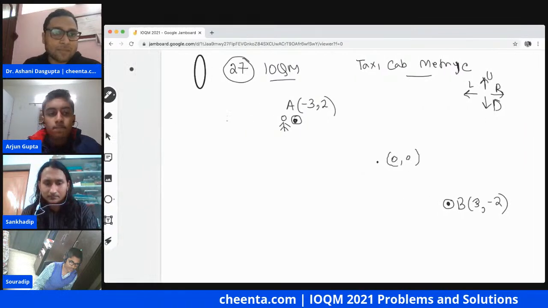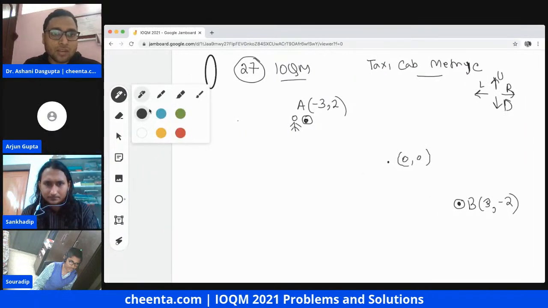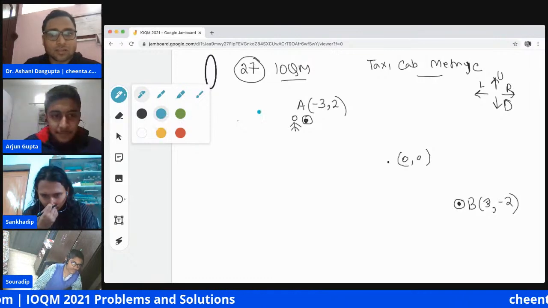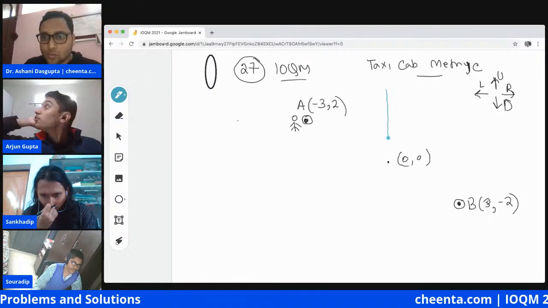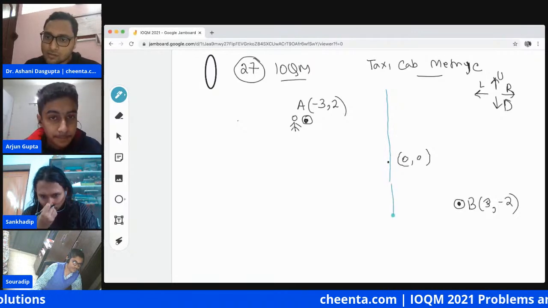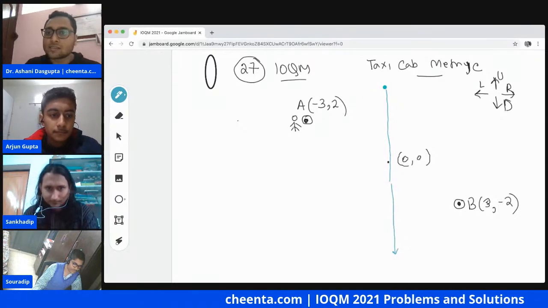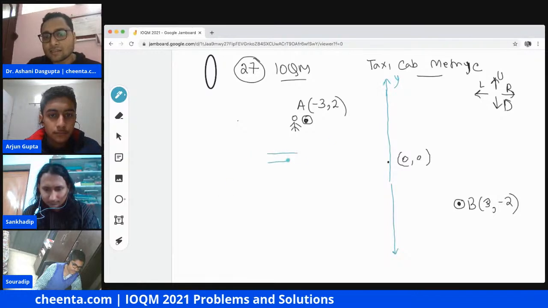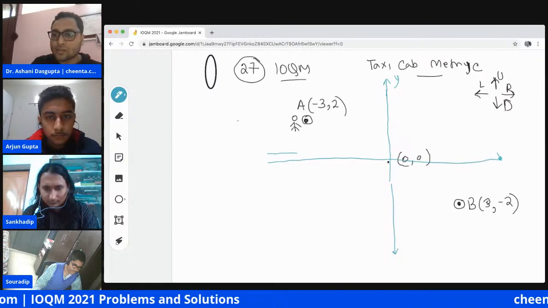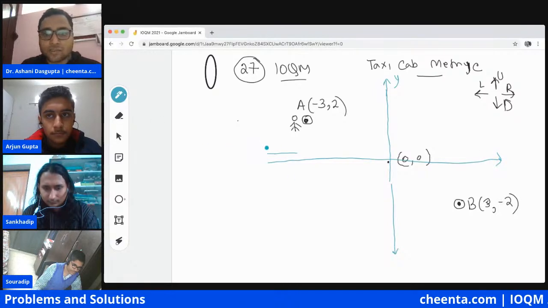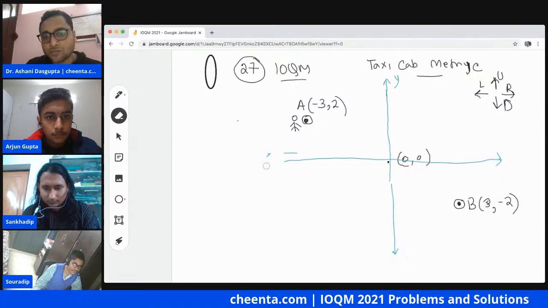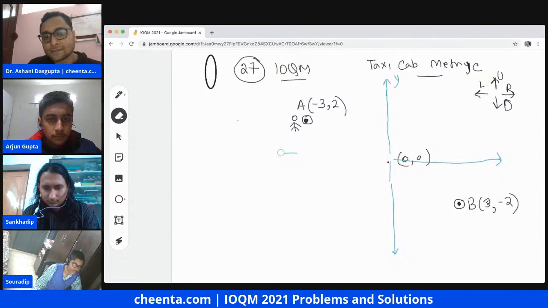Now let me describe the remaining part of the problem. What it says is that, let's look at this grid lines. So this is the y-axis, and this is the x-axis. Maybe I can do a better job at drawing the x-axis. So let me do a better job at drawing the x-axis.